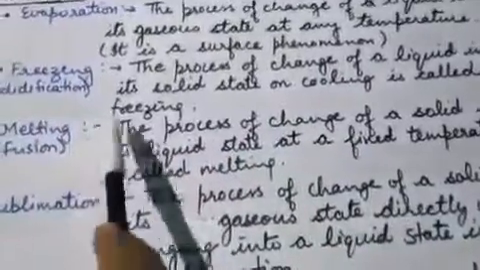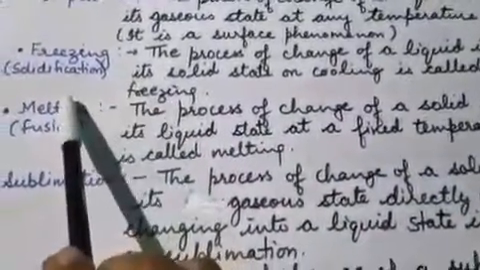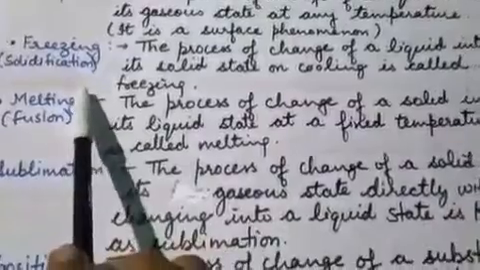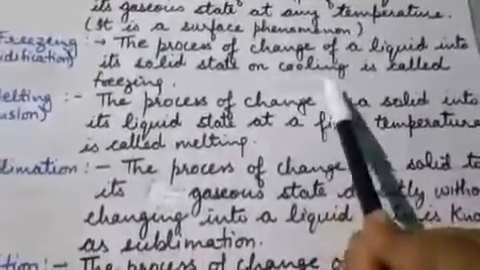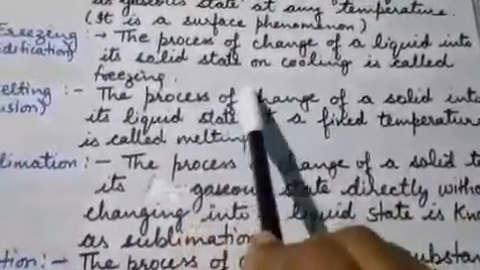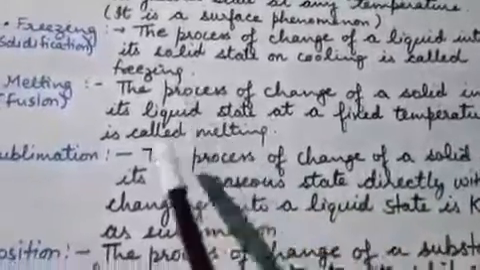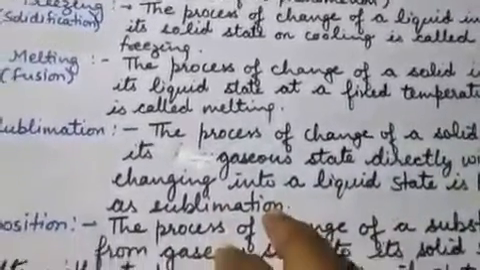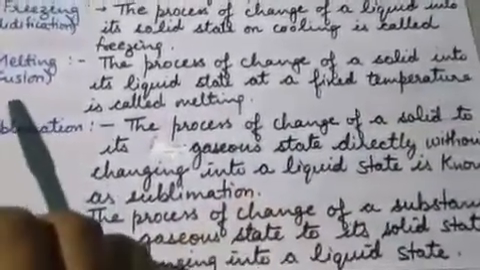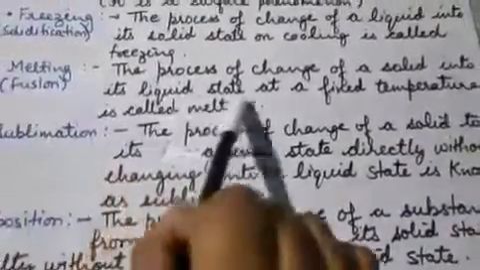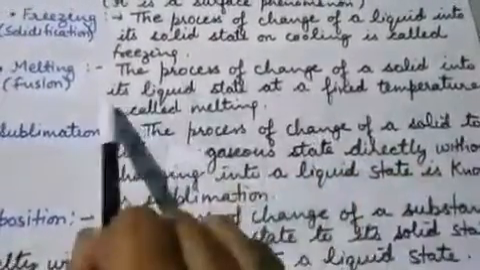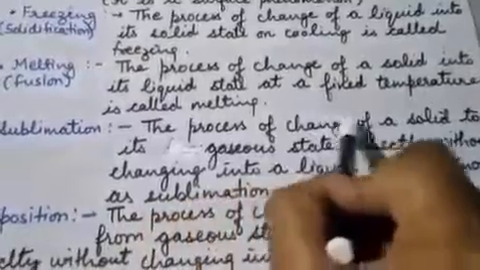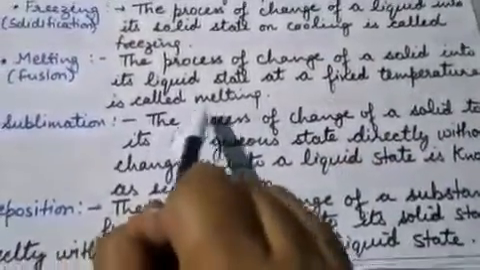Next is freezing. Freezing is also known as solidification. So what is freezing? The process of change of a liquid into its solid state on cooling is called freezing. Next is melting. Melting is also known as fusion. So the process of change of a solid into its liquid state at a fixed temperature is called melting.